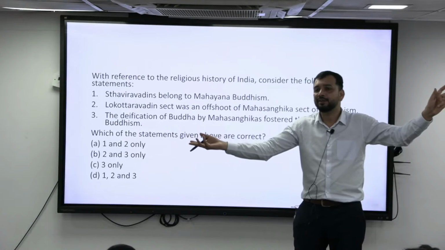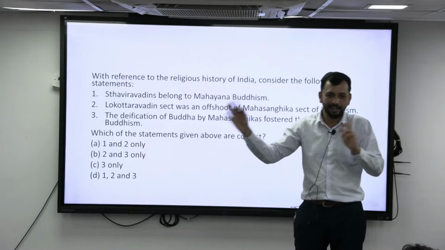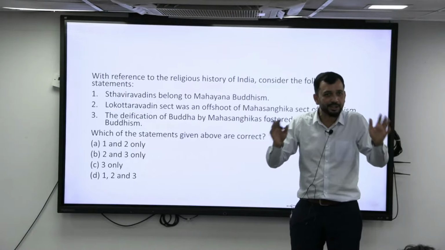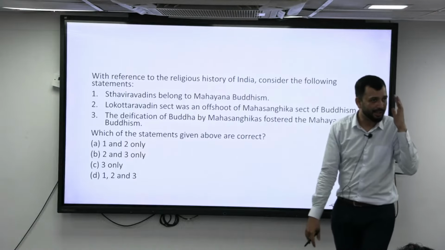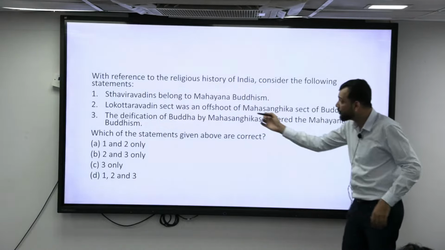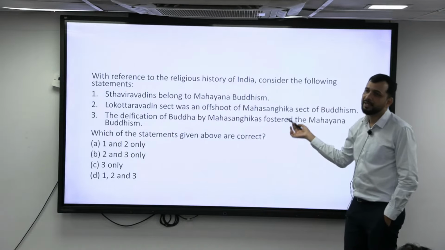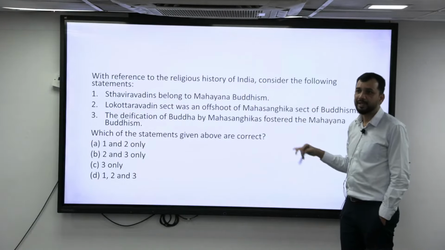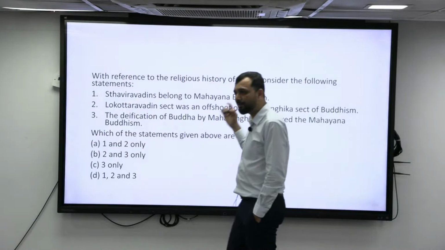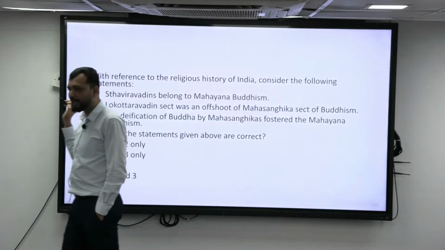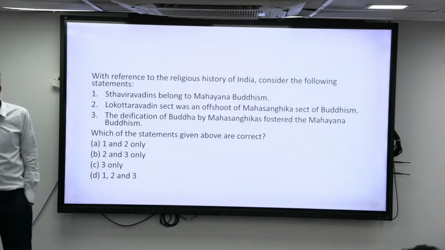So that means what is the remaining one? Lesser vehicle. Like that the Hinayana name has come. Otherwise the Hinayana original name was Theravada that they were following, right? So that is basically one. So Sthaviravadins belong to what? Hinayana Buddhism, right? Similarly, Mahasangikas are basically the precursor to Mahayana Buddhism. That you should have a better understanding of.